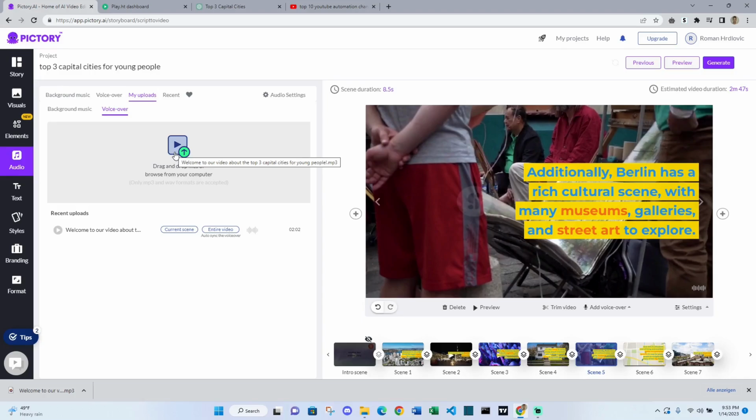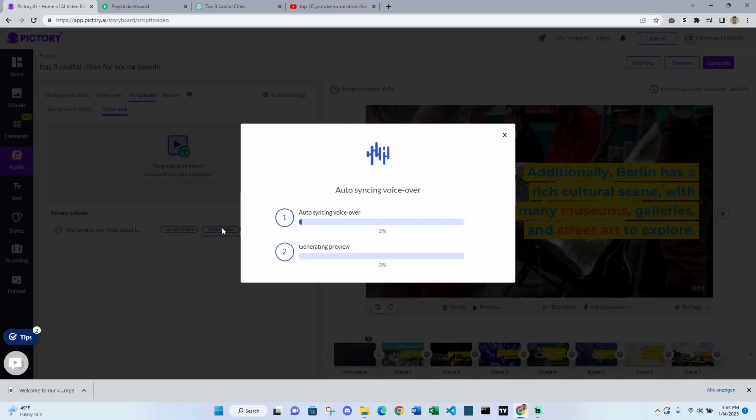Use this audio for the entire video and it will actually automatically sync, or you can even use Pictory AI audio voices.